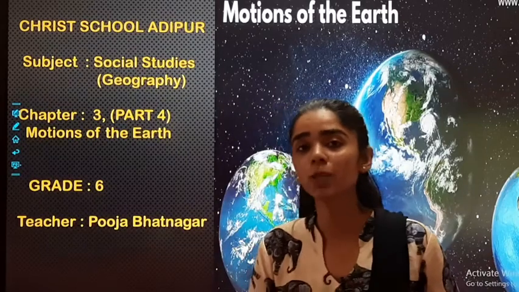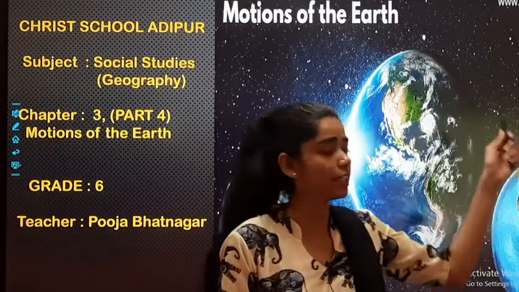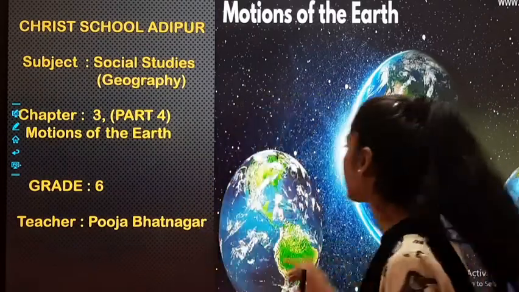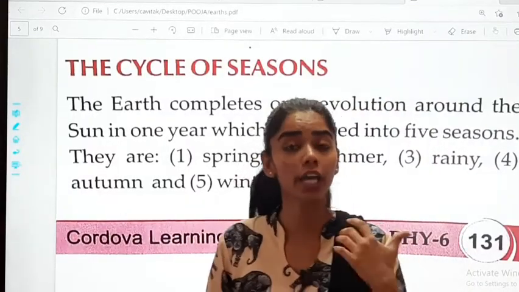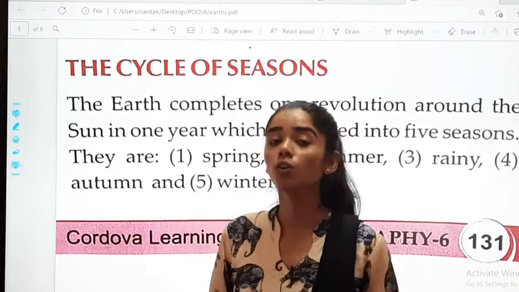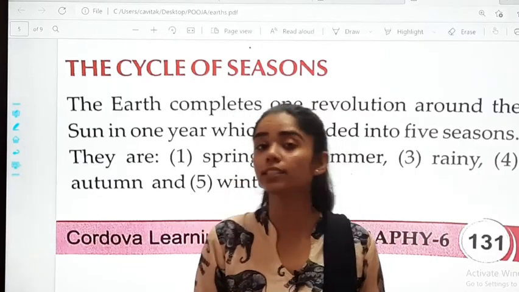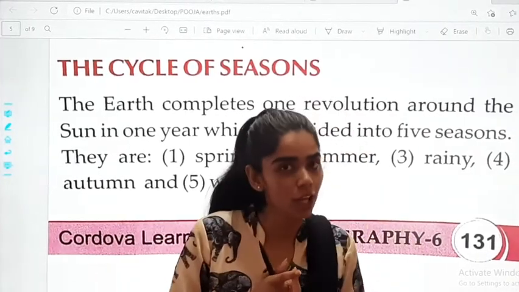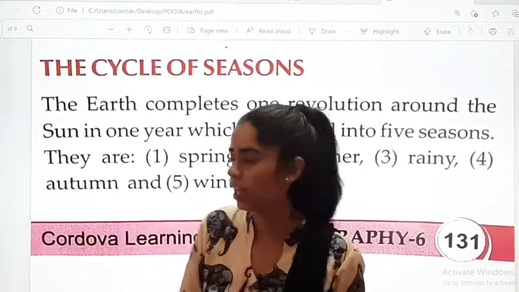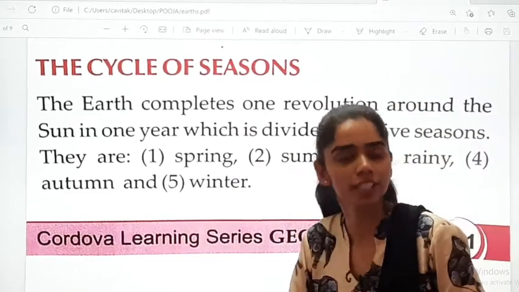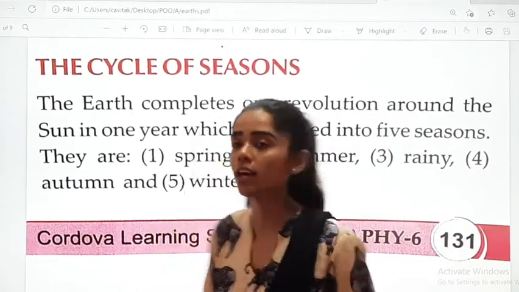And as you remember, we were studying chapter number 3, Motions of the Earth. Now let us do a quick recap. In the last class, we had studied about the effects of revolution, how revolution affects different aspects. One of them was seasons. The cycle of the season also gets affected by the Earth's revolution. Now, we will study about the cycle of seasons in detail. Let's start with it. Page number 131.